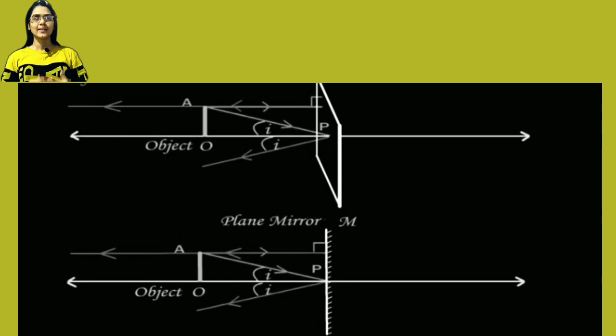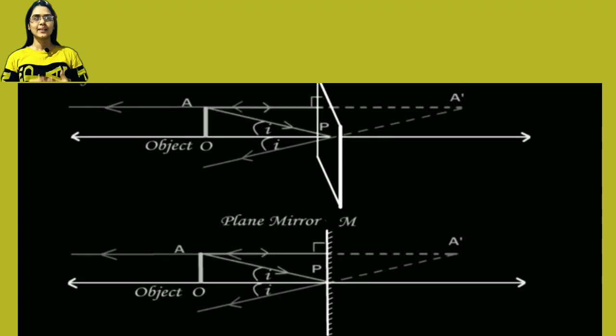Look at these two reflected rays. These two reflected rays are diverging. They never actually meet each other, but on producing them backward, they appear to meet at point A dash. Here A dash is a reflection of point A on the object, and actually A dash is the image of point A.